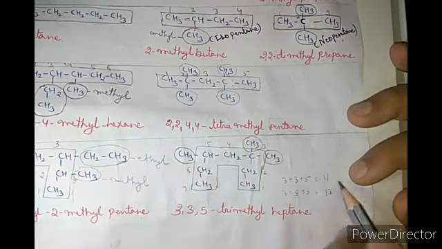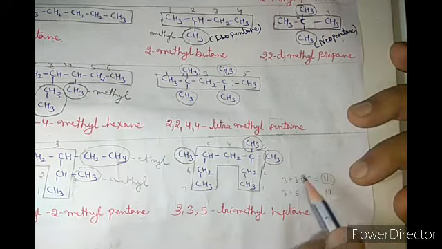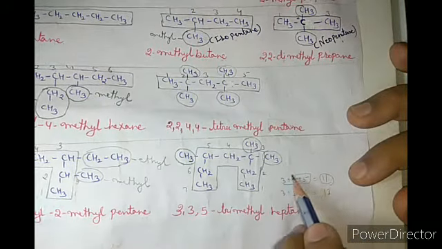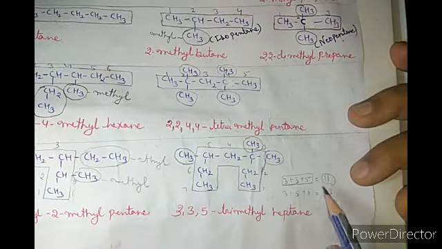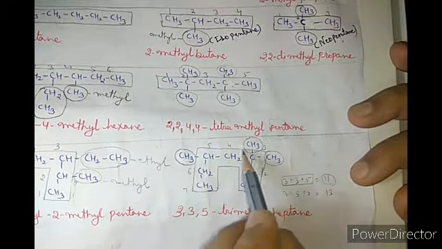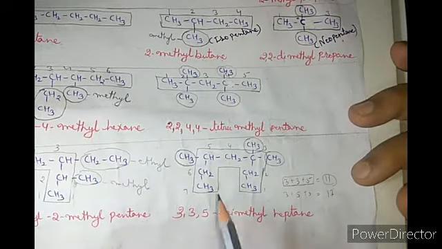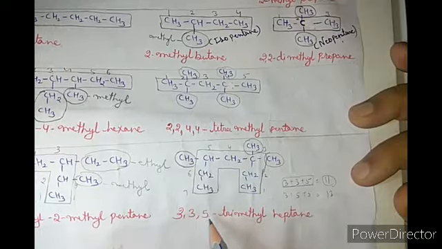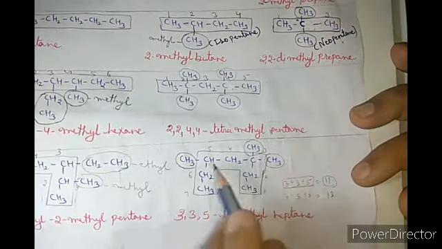So which one is less? That one. That is minimum. So the numbering is done according to this procedure. Got it? Clear? That's why numbering is done from that side. Now write the names. The positions of the methyl groups: two are at third and one is at fifth.